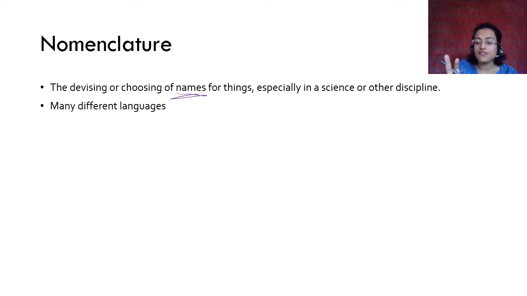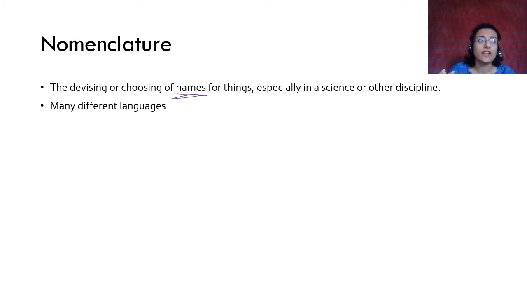So what happens is, when you have one single animal, you have many names for that single animal in different languages. Just look at tiger. A tiger is tiger in English. It's called शेर in Hindi, शेर कहते हैं उसको. And there are a lot of different words. अब शेर होता है या सिंह होता है, then lion and tiger में भी confusion होता है, right?